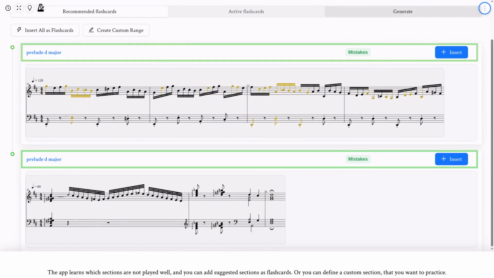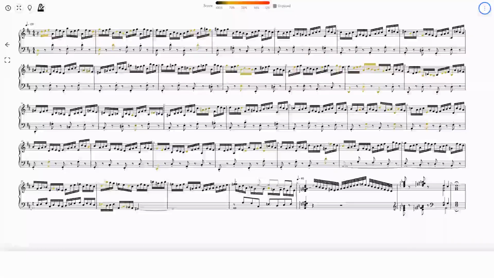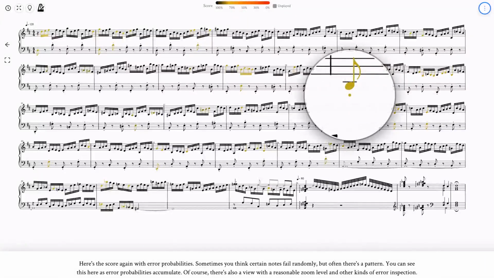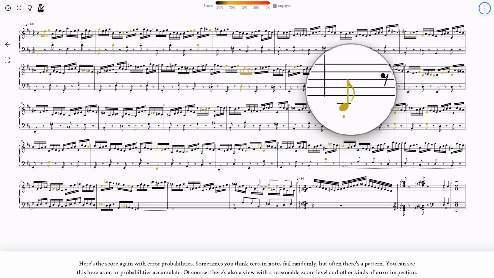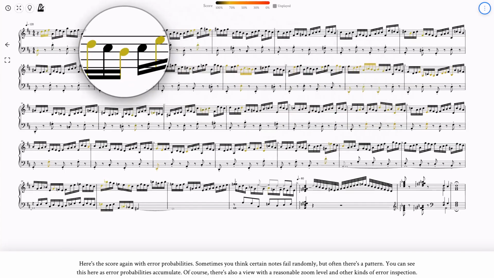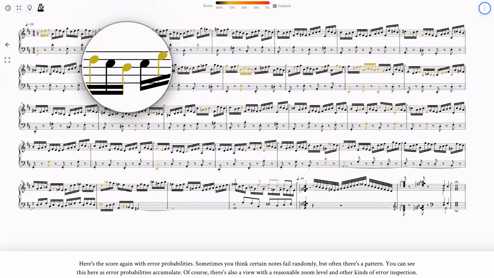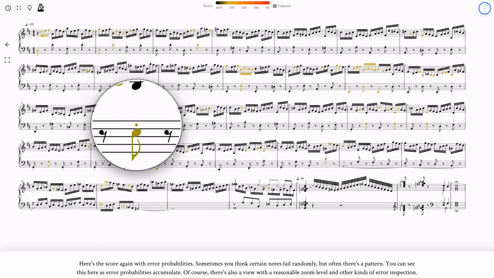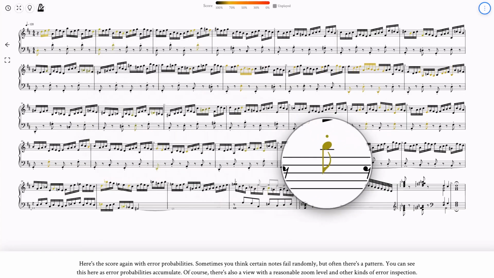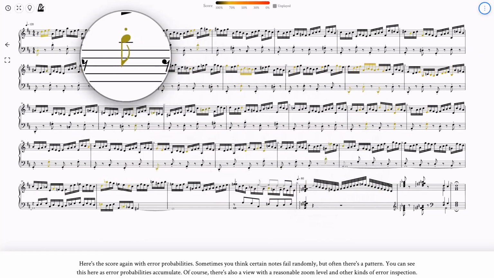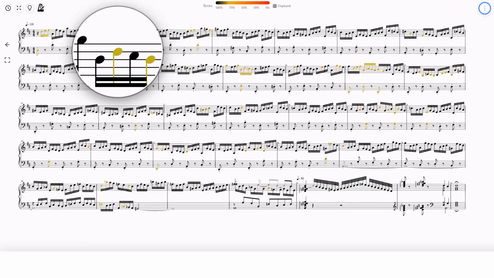The app learns which sections are not played well, and you can add suggested sections as flashcards, or you can define a custom section that you want to practice. Here's the score again with error probabilities. Sometimes you think certain notes fail randomly, but often there's a pattern. You can see this here as error probabilities accumulate. Of course, there's also a view with a reasonable zoom level and other kinds of error inspection.